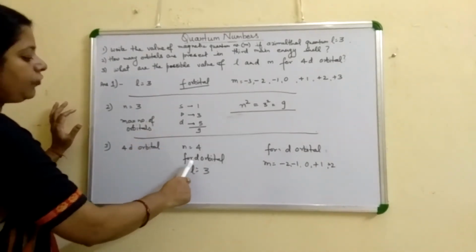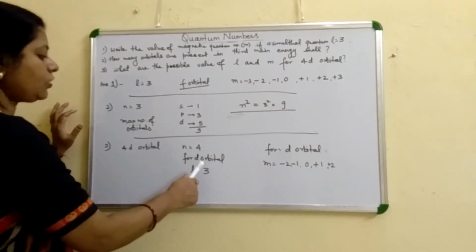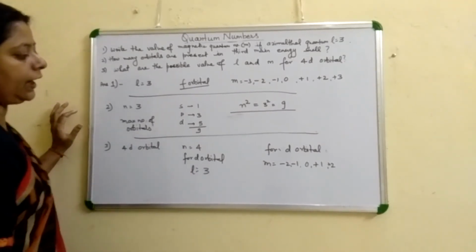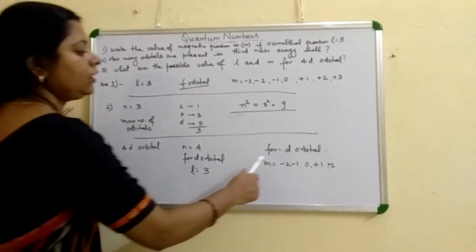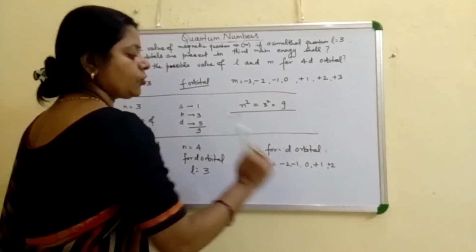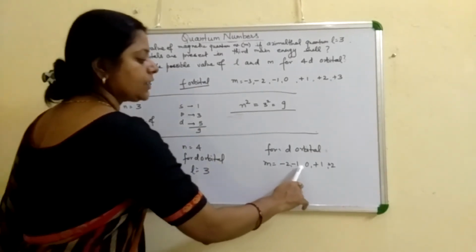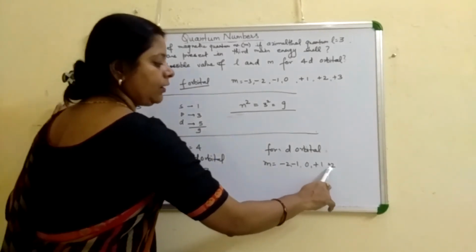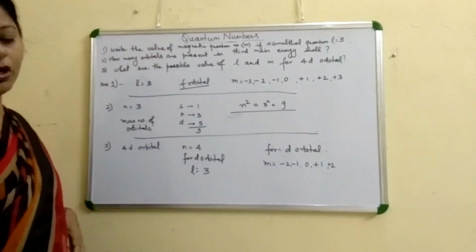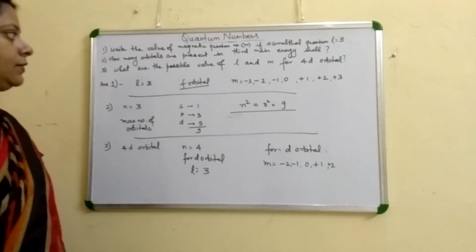The value of L, as it is d orbital, is equal to 2. And for d orbital, the value of m is equal to -2, because 5 degenerate orbitals are formed. So -2, -1, 0, +1 and +2. 5 orbitals are in this case.